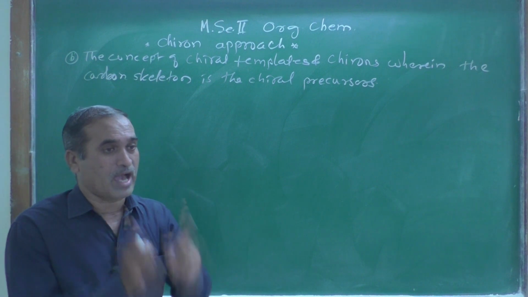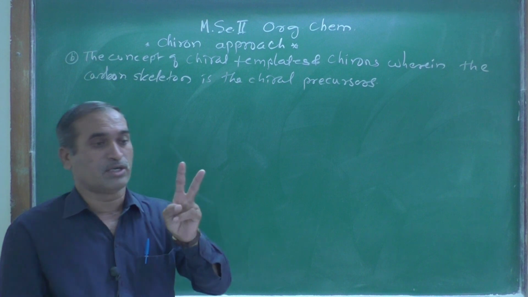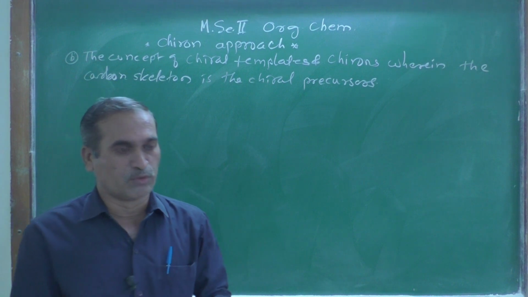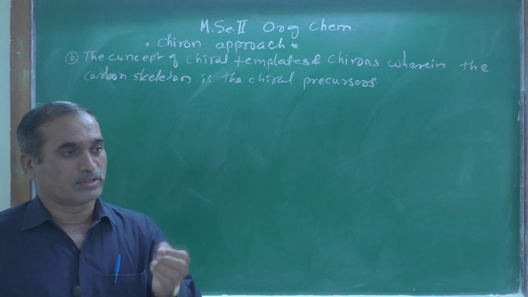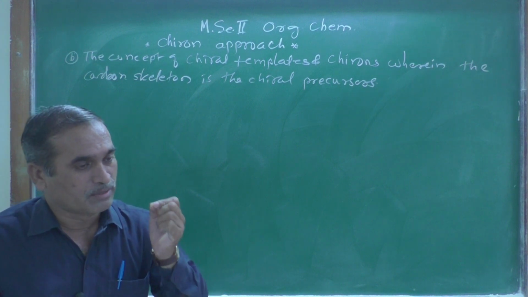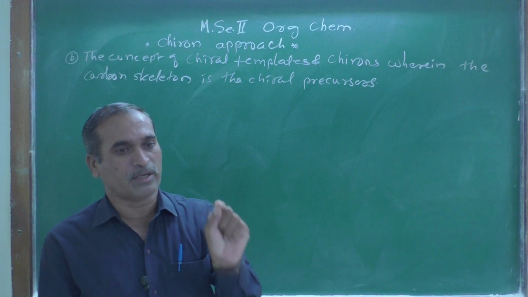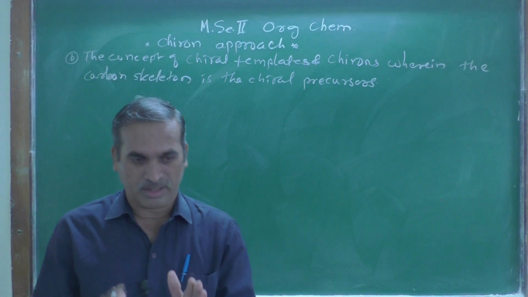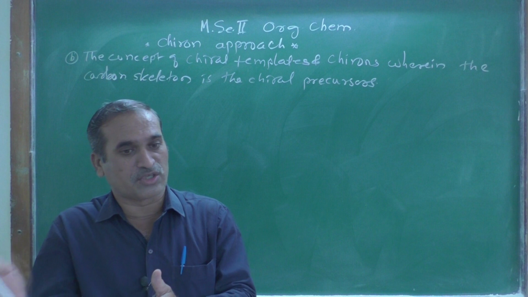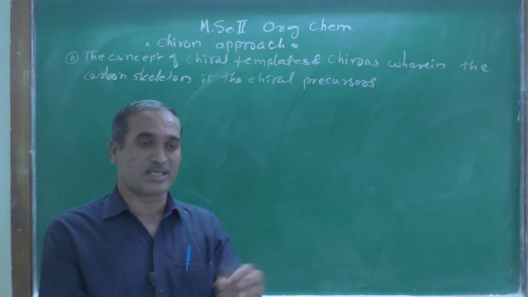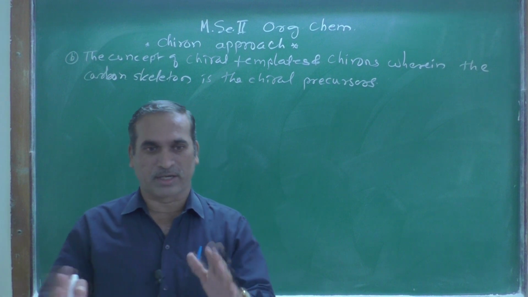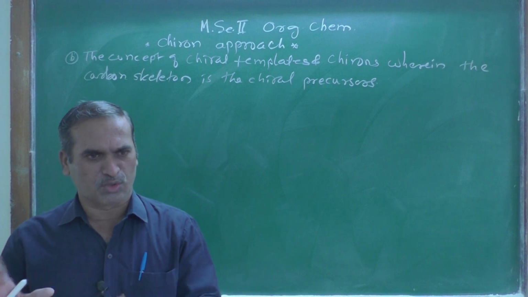But here the Chiron approach means Chiron is a combination of two words: one is chiral and the second is synthon. The starting compound, the precursor, should be chiral in nature. And synthon, in retrosynthetic terms, is associated with polarities.